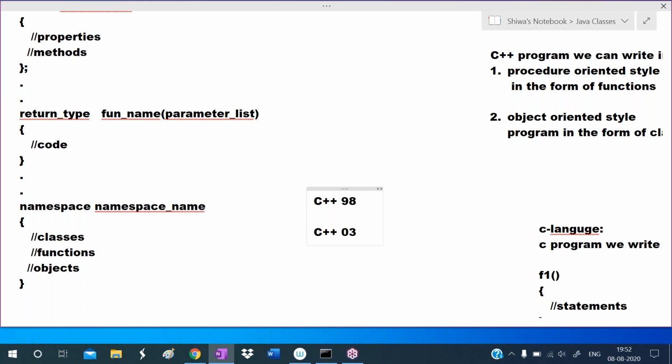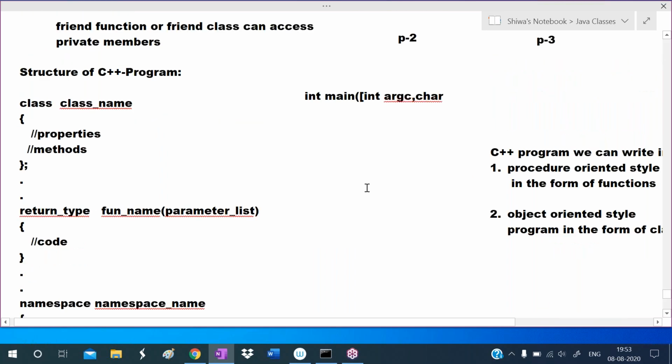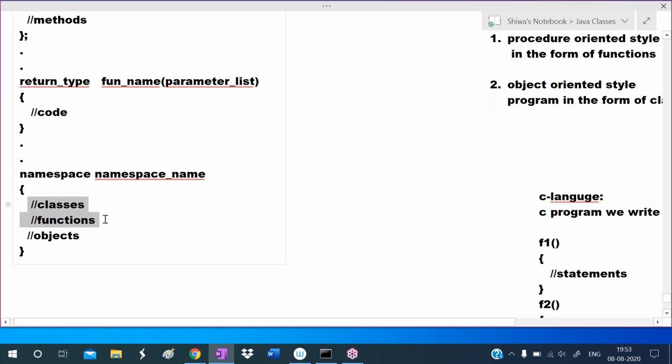After 98, we call C++ the modern C++. So in modern C++, they added the namespaces concept. This I will explain again. Just try to understand the structure. Namespace means in the namespace we can define multiple classes, functions and objects.